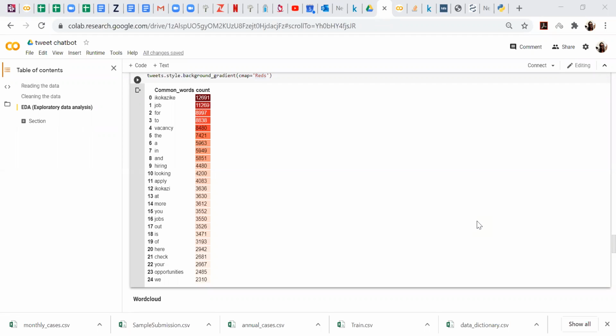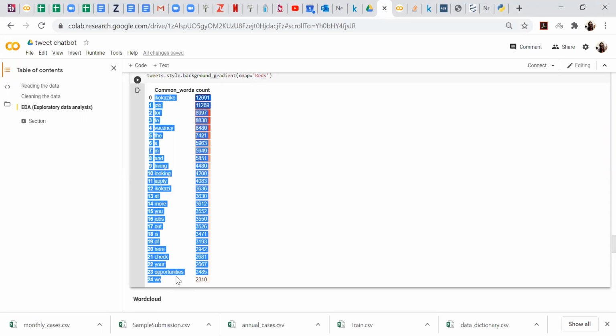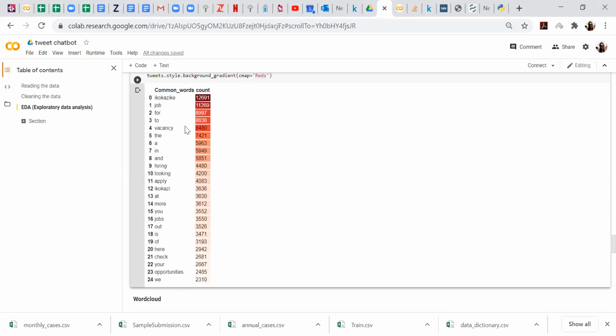So depending on the data scientist, there are pros and cons of using stop words. Sometimes some stop words are very important as part of a tweet analysis or a hashtag. So the rule is usually you do the common words first, and then you see your top 20. For me, when I looked at my top 24 or 25, I could actually see the common words that are used when people are applying for jobs. So I decided not to initiate the stop word.